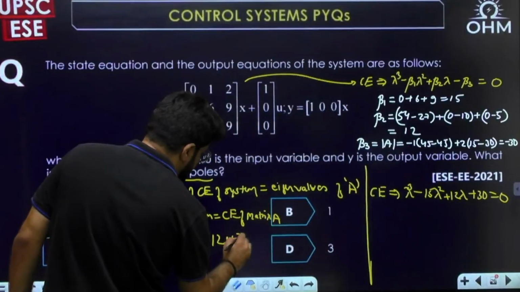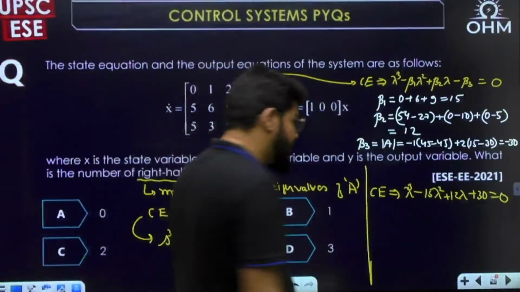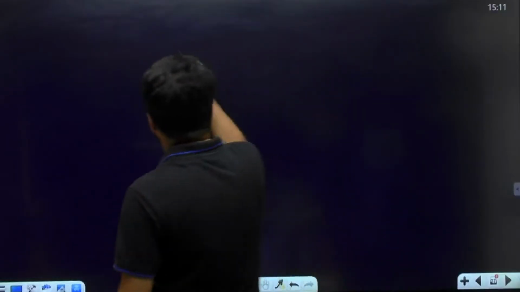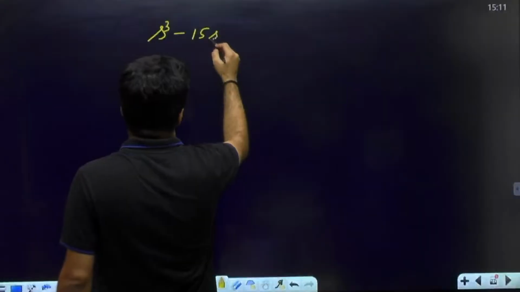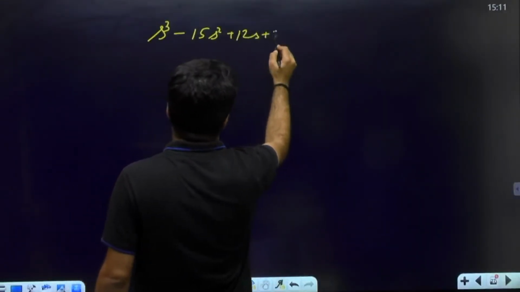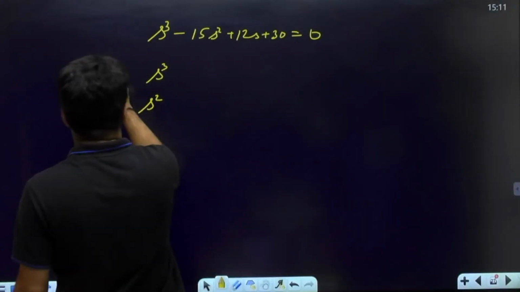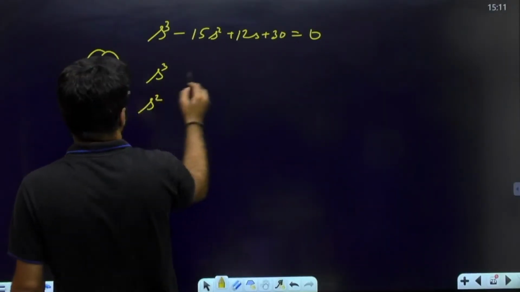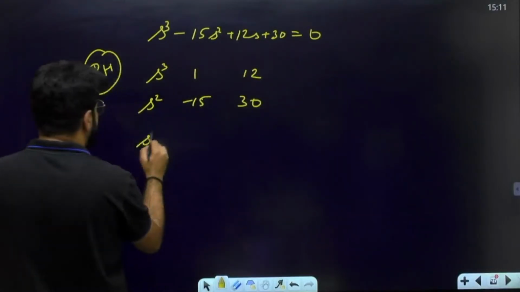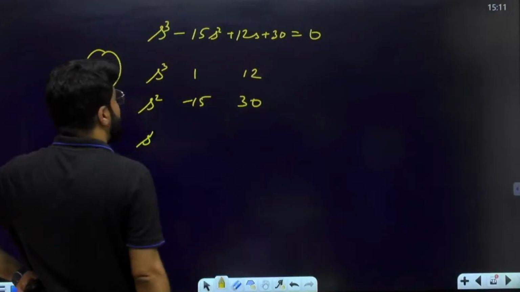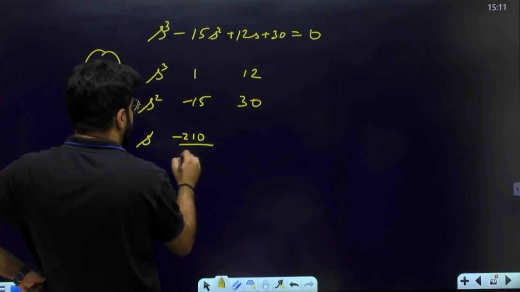Okay. Now, how many roots are in the RHP? It's a cubic equation. You don't have a calculator, but you have RH. S cube minus 15S square plus 12S plus 30 equal to 0. S cube and S square, first two rows, applying the RH criteria. So 1 and 12, minus 15 and 30, sign change comes here only. S power 1: minus 15 into 12 minus 180, minus 30, minus 210, divided by minus 15.